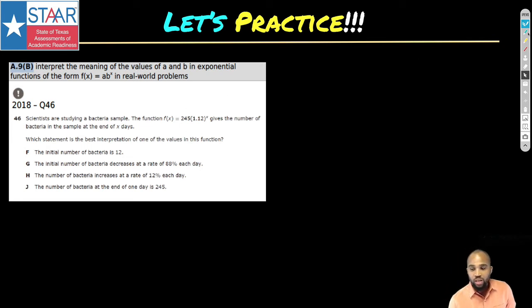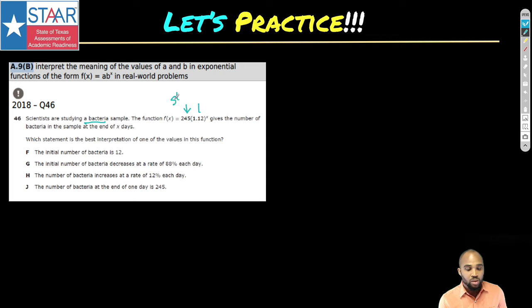Before we look at anything, let's interpret it ourselves. 245 means what? That means what we started with. What are we talking about in context? Well, we're talking about bacteria. So that must mean we started with what? 245 bacterium. I think that's the singular for bacteria. Didn't know I knew that, did you? So 1.12 is what? That's telling us that this is the rate.